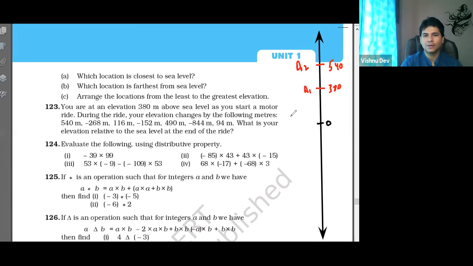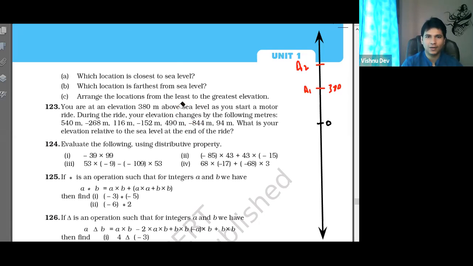Now tell me, am I doing it correct? Yes, sir. Again, read the question. Elevation changes by, समझ में आया? Okay, you have to think. If it is changes, which means what?